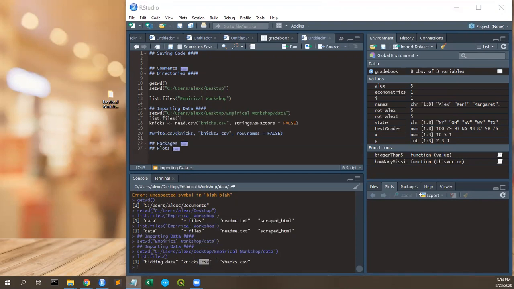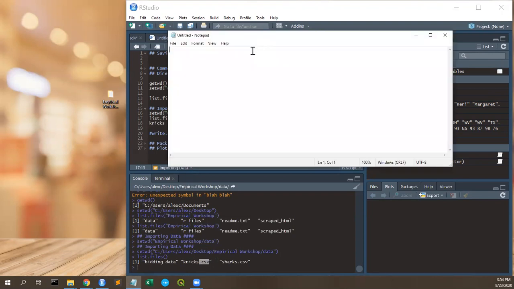So pretty much what that means is here would be a blank notepad, a super basic text file, right? So if we wanted to write down that data that we had before, we would do something like this: name, grade, what was it, state. You would have Alex, grade was 100, state was New York, and you have Kerry, I don't remember what the other one was, let's call it also 100, Ohio, and so on, right? So this would be a CSV. Each thing is separated by a comma. So that's able to be read into R very, very quickly.